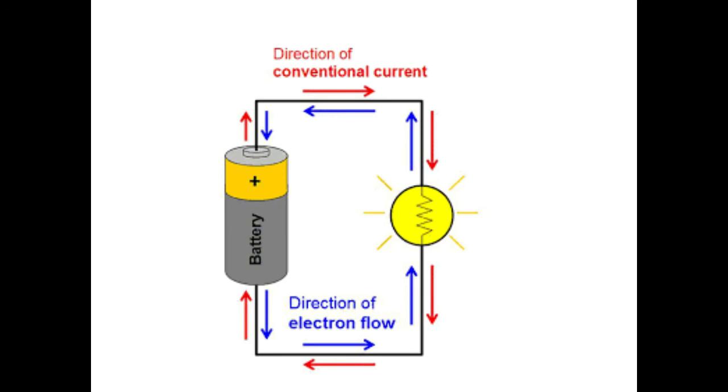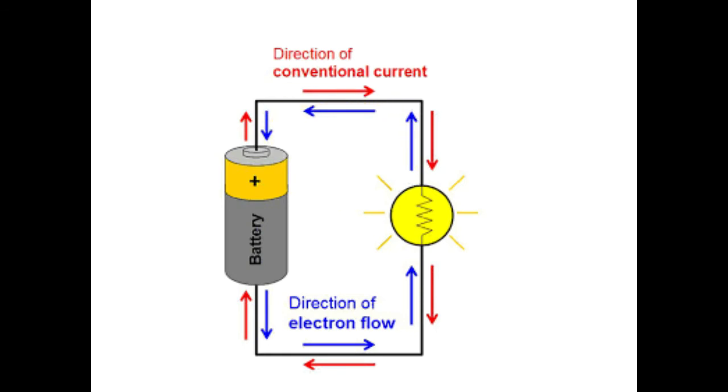As we can see in this case, this is a battery we have applied and this is the direction of electron flow. It goes to this bulb and some of this energy is utilized by this bulb and it starts glowing, because this energy is converted into heat and light energy, and in this way this circuit completes.